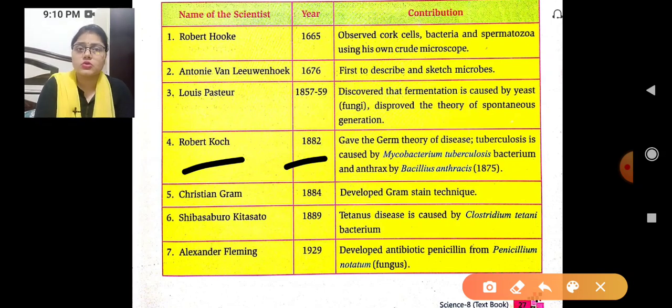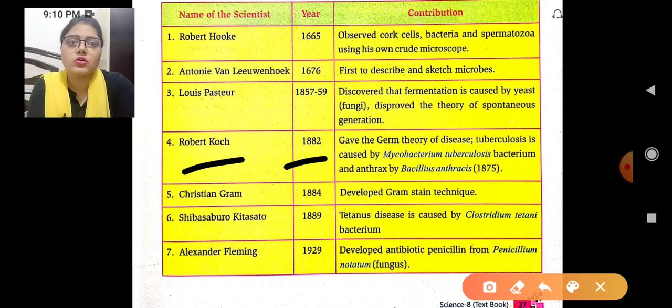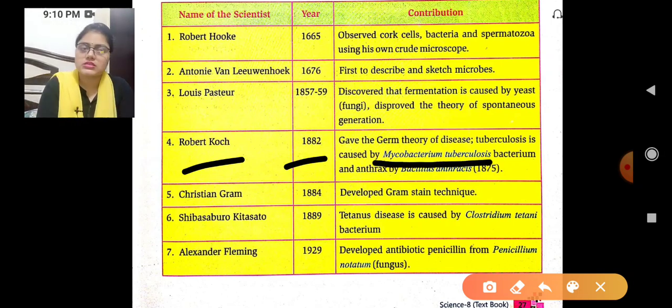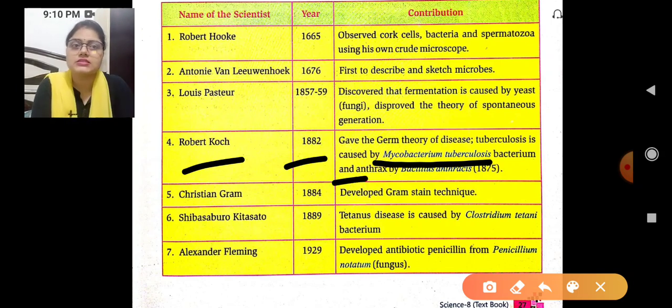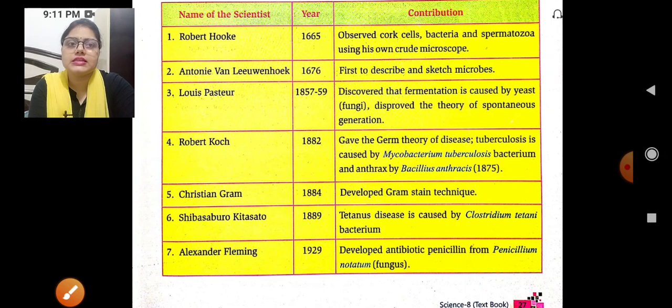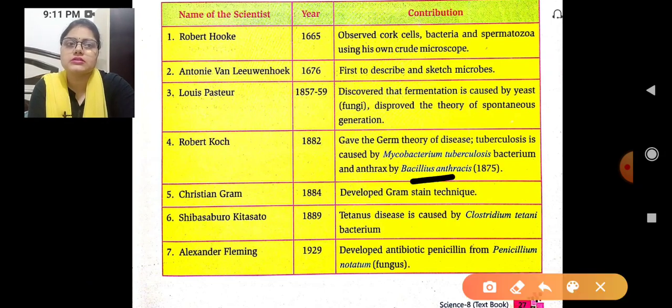So Robert Koch is the scientist who gave the theory about the germs of disease, and he identified the bacterium present in TB, tuberculosis, that is Mycobacterium tuberculosis, and in anthrax there is Bacillus anthracis.